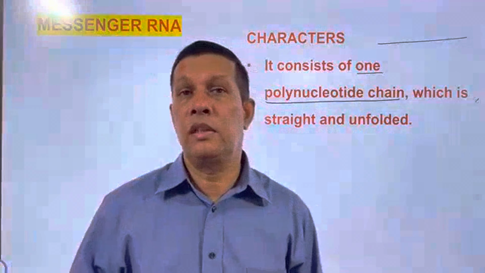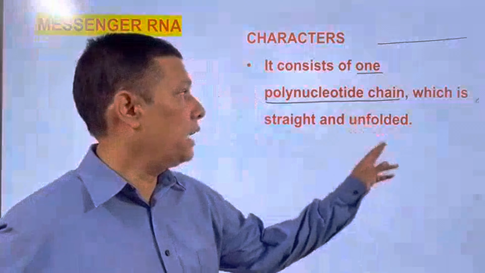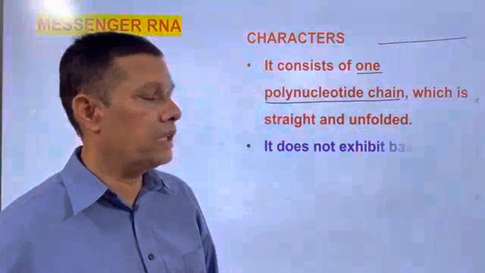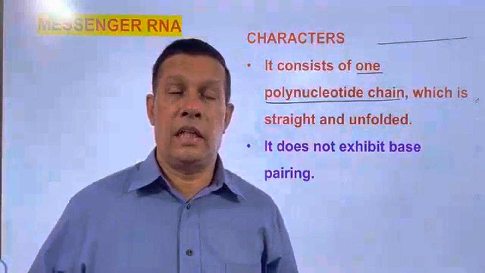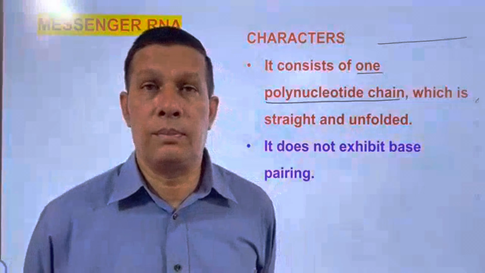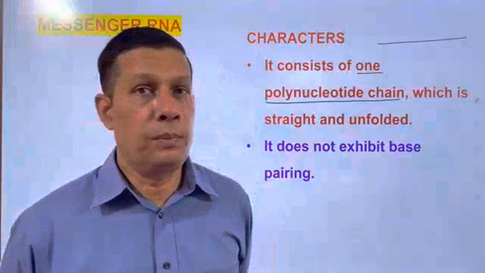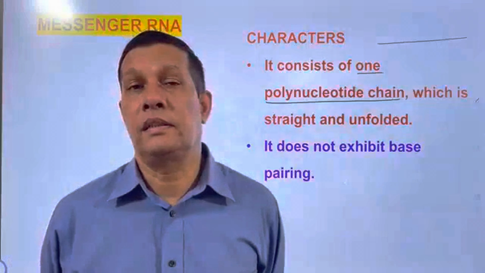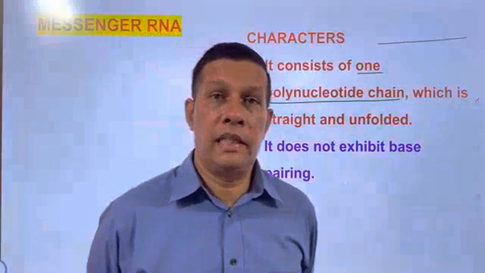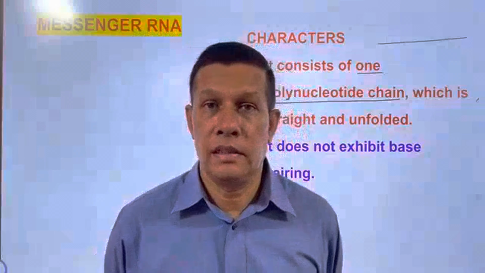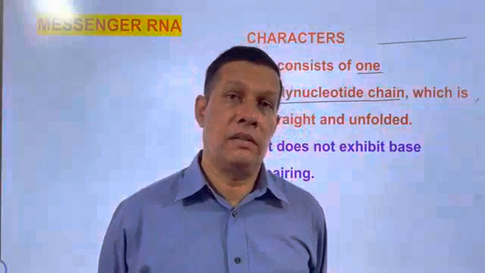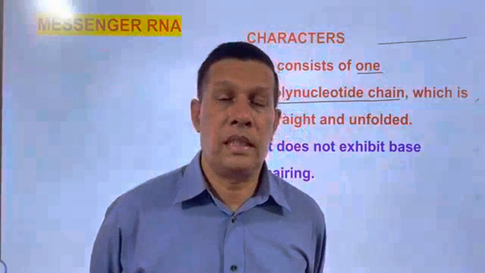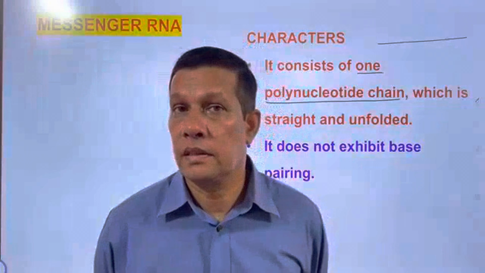It is not folded. It is unfolded. So when it is straight and unfolded and contains only one polynucleotide chain, there is no base pairing. mRNA is a single polynucleotide chain strand.